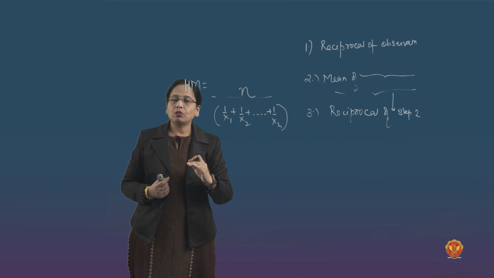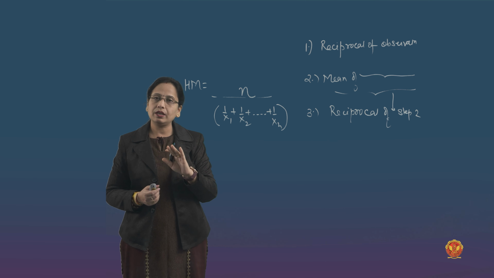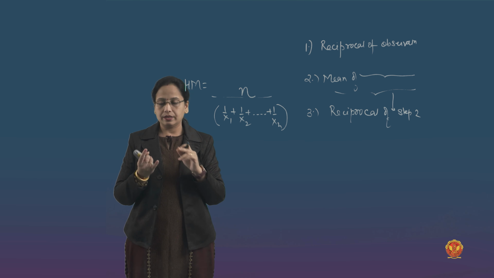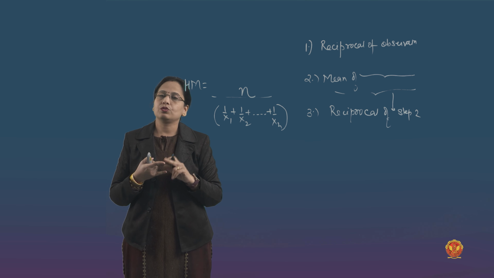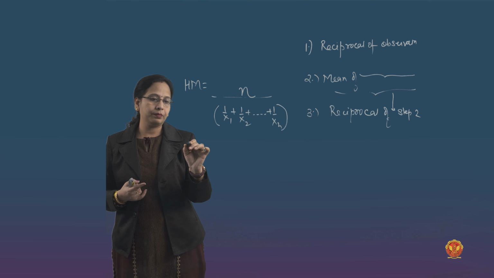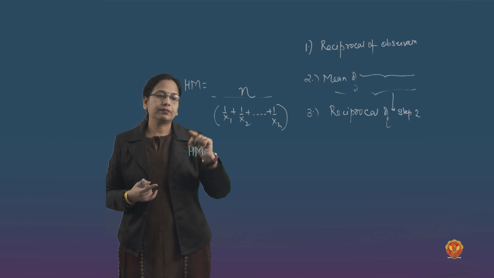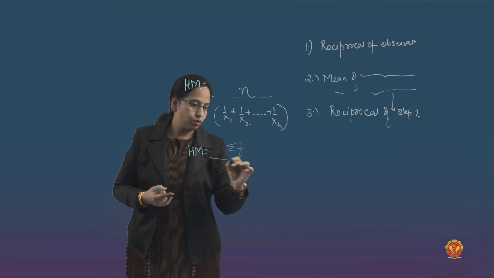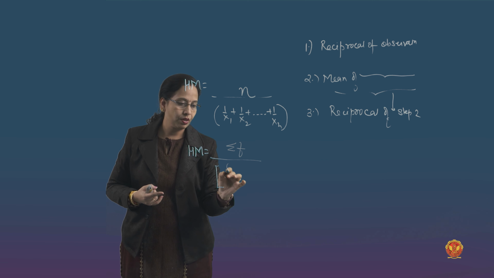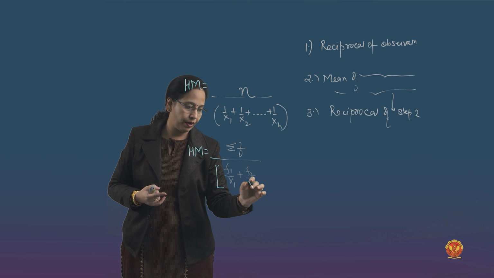Let us come to the case when you are provided with the data in grouped form. Whenever the data is in grouped form, frequency will definitely be there. It may be a discrete series or a continuous series; in both cases you will get frequency. Only a small difference would come. Harmonic mean in that case will become N, where N is the summation of frequency, and the reciprocals become frequency divided by value, frequency second divided by value,